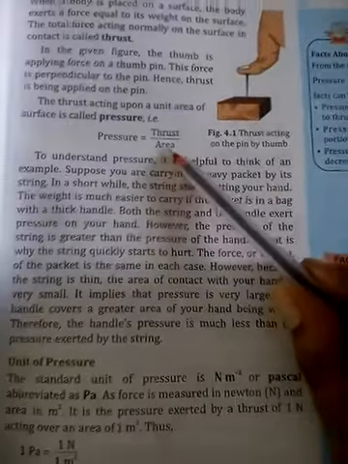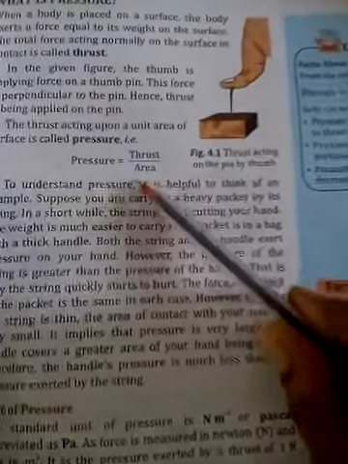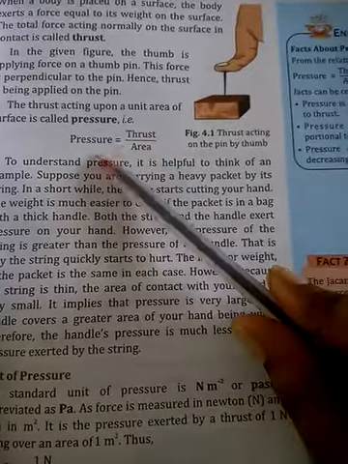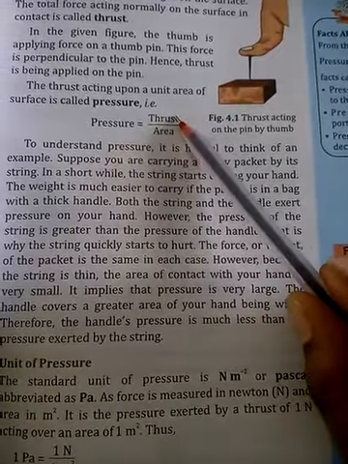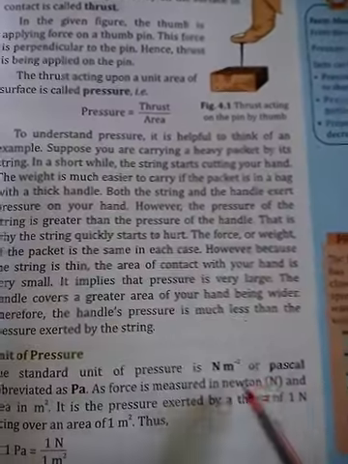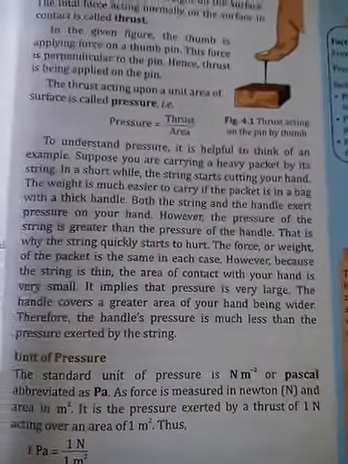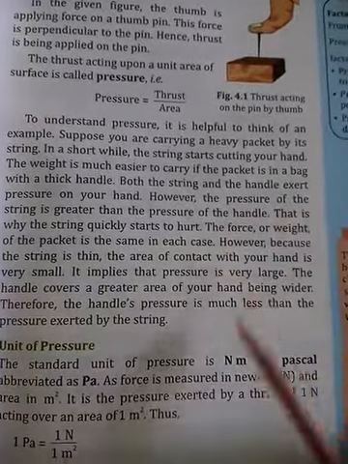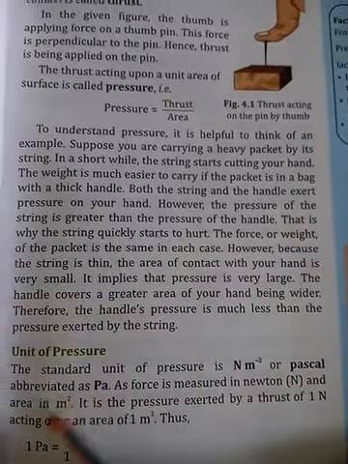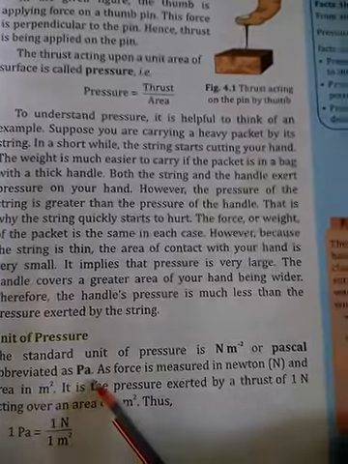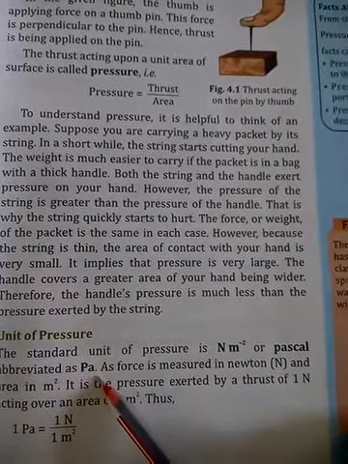Now the SI unit of length is meter. So in that case, the SI unit of pressure will be Newton per meter square. This is known as Newton per meter square, or Pascal. It is also known as Pascal. Its abbreviated form, short form, is Pa.